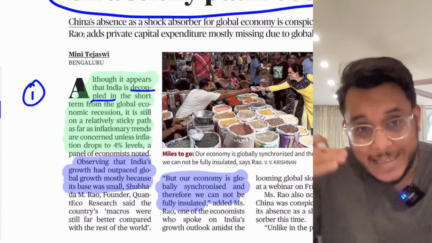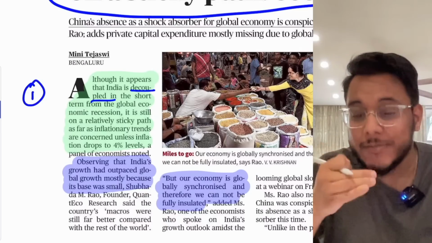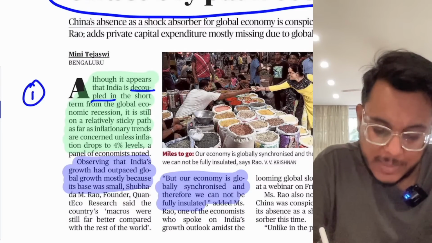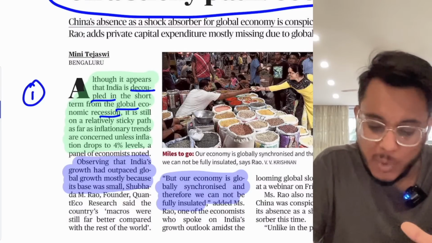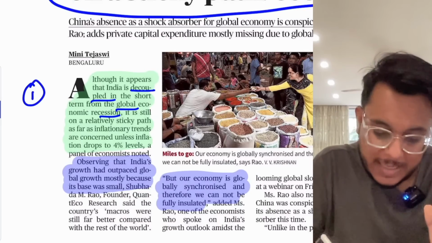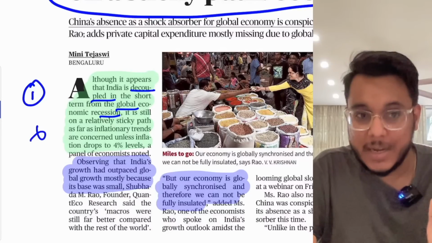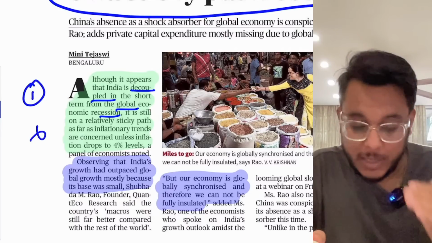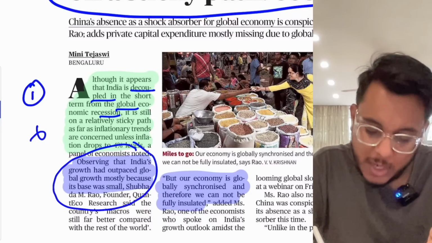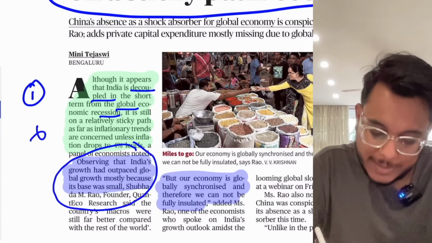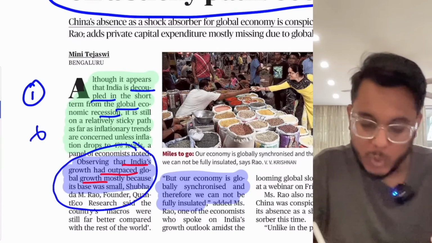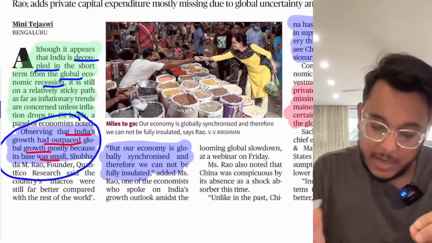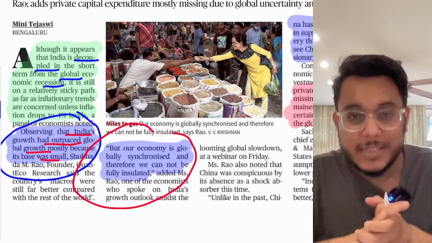India is not intricately economically intertwined with the world. It appears that way, but it is, and therefore it is being said that in the short term, India is immune from the global economic recession, but it is not completely correct. Is it clear? India is still connected, and therefore India still needs to focus on how it will bring its own economic revival. It has been provided that though we have observed that India's growth had outpaced the global growth, it was mostly because India's base was small, and not because India is completely immune. The Indian economy is well synchronized with the world.